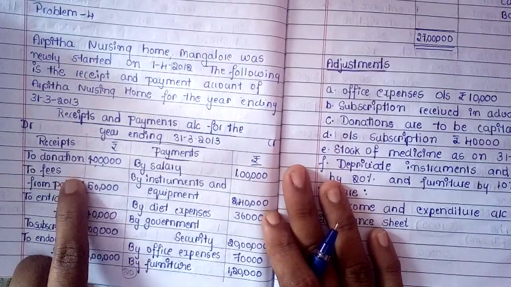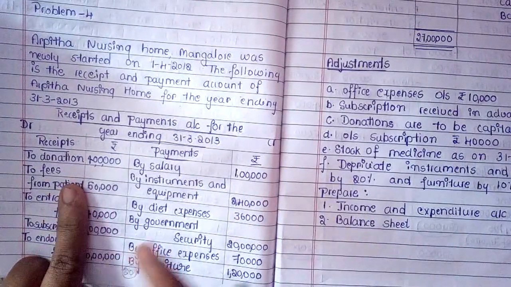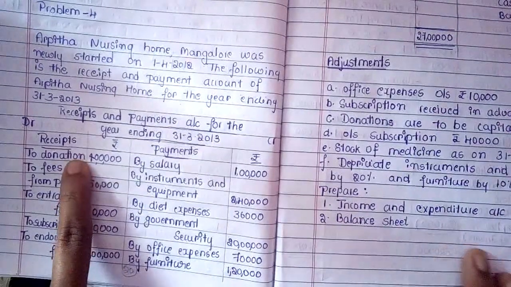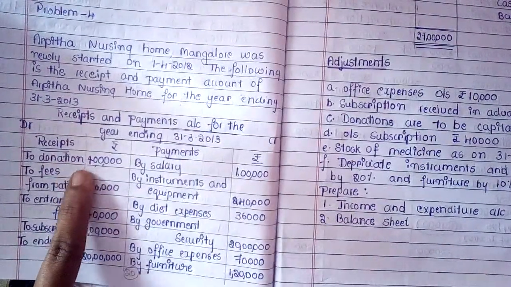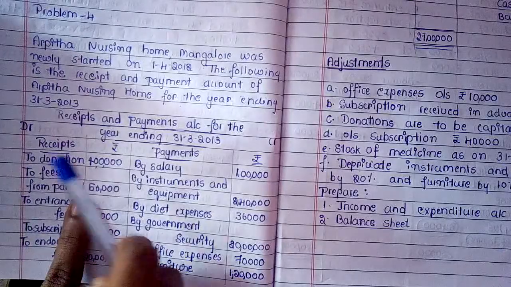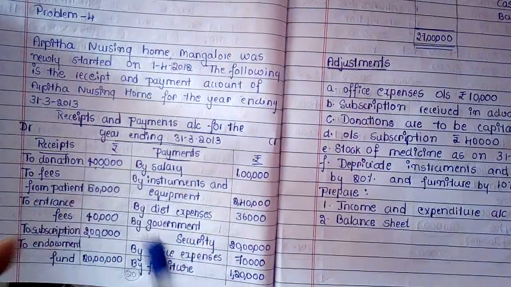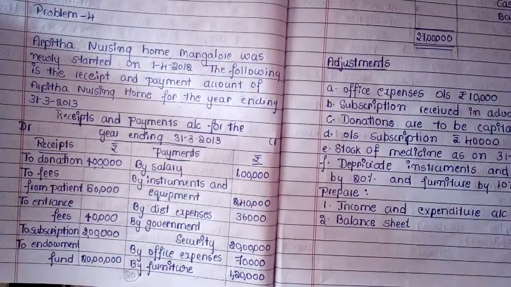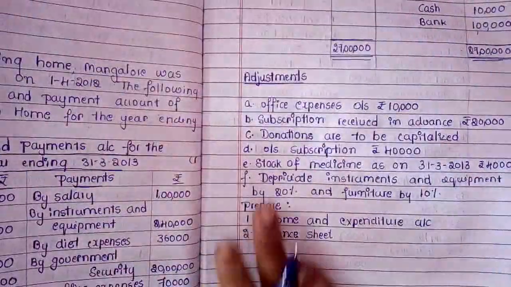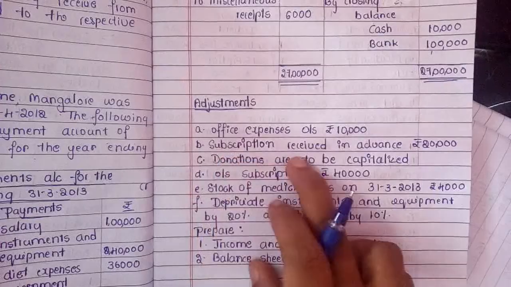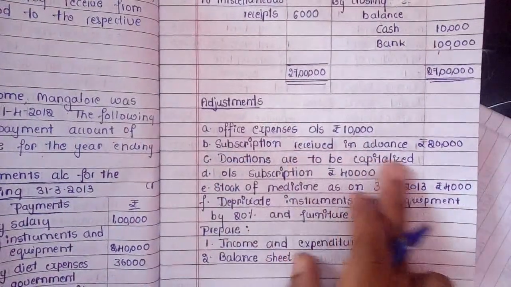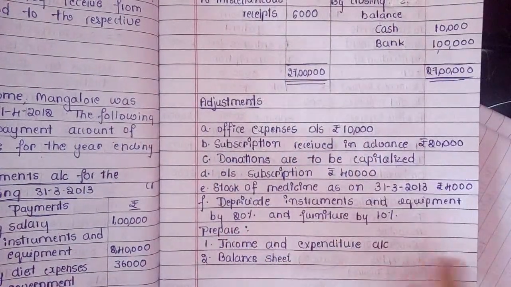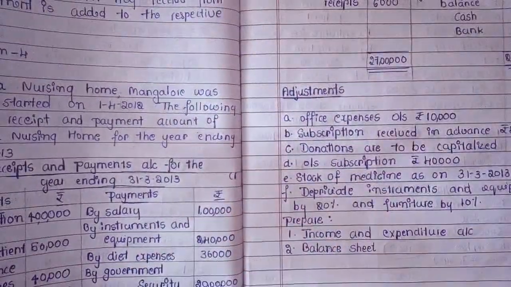I have already told you that if nothing is mentioned, a donation becomes a revenue item, right? But here, see, the amount is very big. Whenever the amount of an item is big, that item will be considered a capital item. And here they also have given the adjustment related to donation. The adjustment says that donations are to be capitalized. So there is no confusion. They have even given that it should be capitalized.